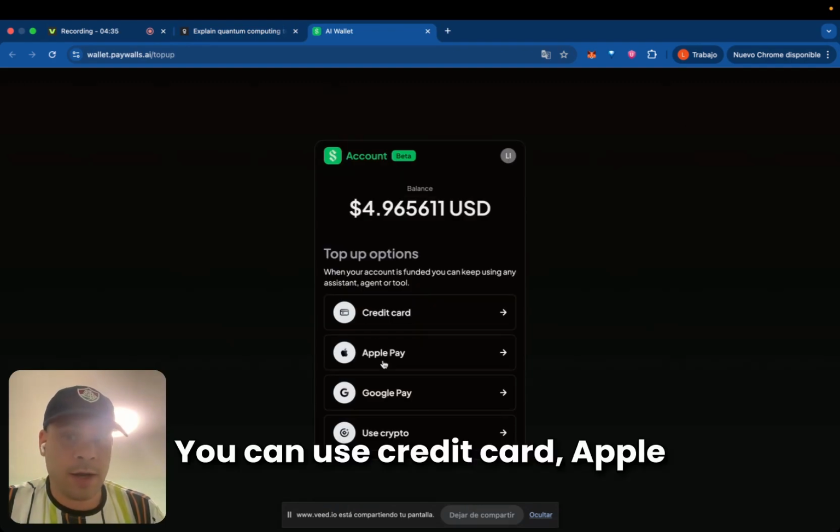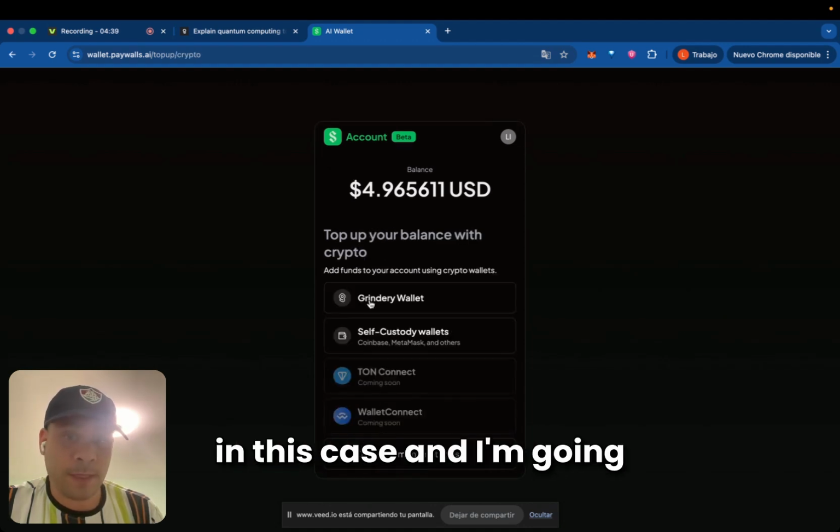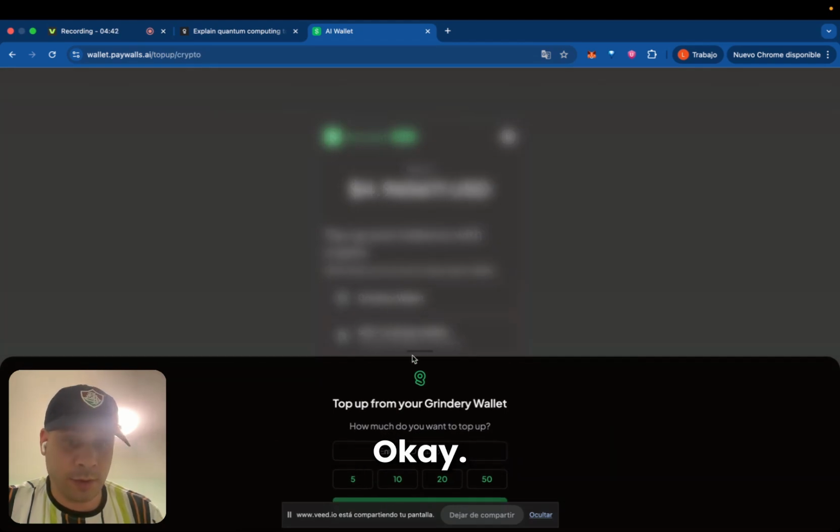You can use credit card, Apple Pay, Google Pay, or crypto. I'm going to use crypto in this case, and I'm going to use my Grindery wallet.